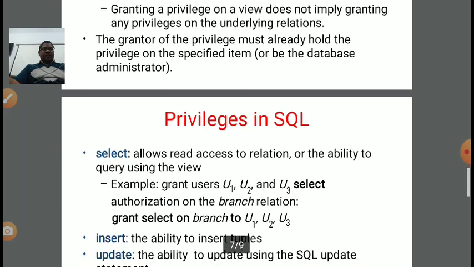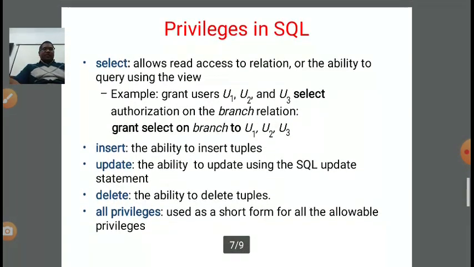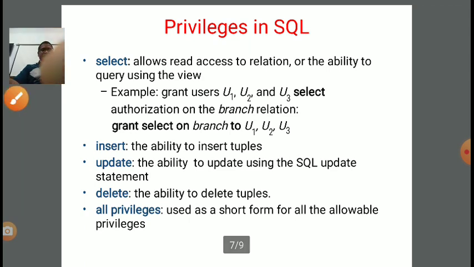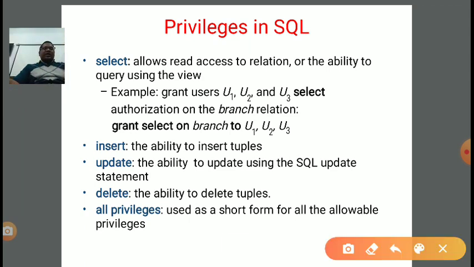Okay. Now privilege types. Privileges in SQL. Suppose we are writing the select command. Select will allow read access to a relation or the ability to query using the view. Okay. Suppose I am writing an example: grant users u1, u2 and u3. I want to grant the permission to these users, select authorization on the branch relation.